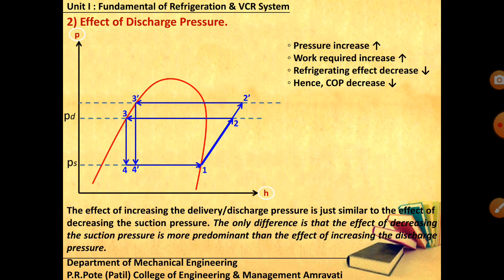Okay, so the only difference is that, between reducing the suction pressure and increasing the discharge pressure, the effect of decreasing the suction pressure is more predominant than the effect of increasing the discharge pressure. Obviously H2' minus H1 is greater than H2 minus H1. Our aim is to reduce the compression work, but here we have increased the compression work. Our aim should be to increase the refrigerating effect, but we have decreased it.